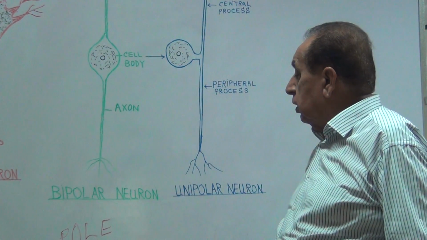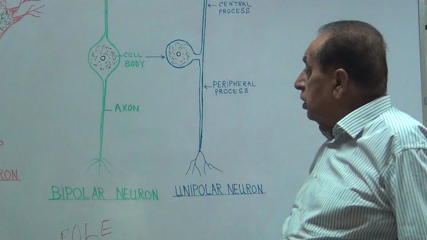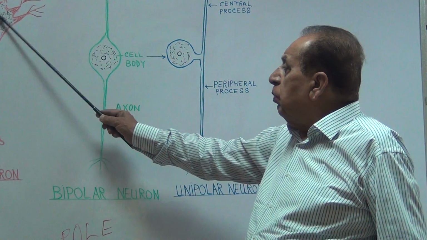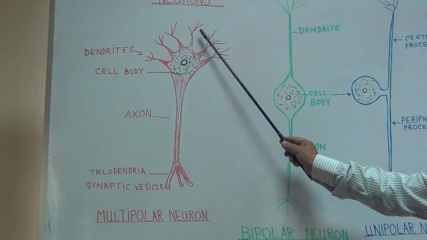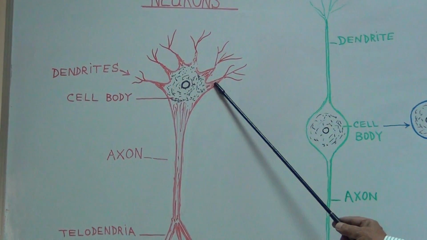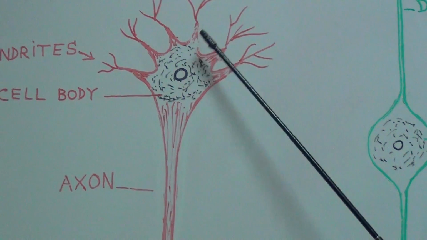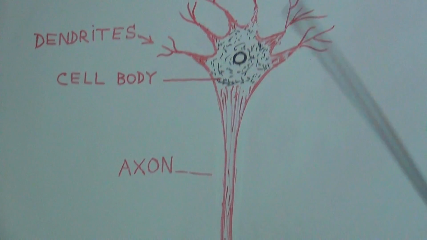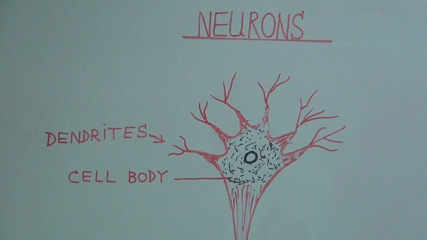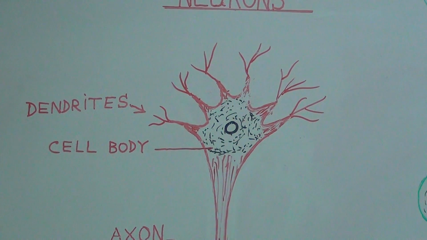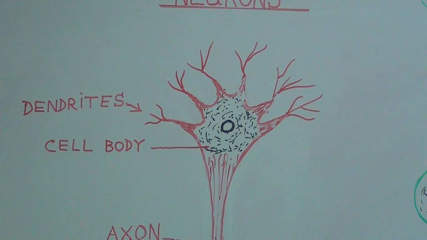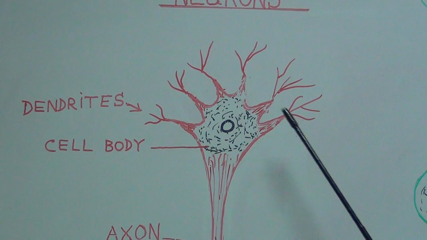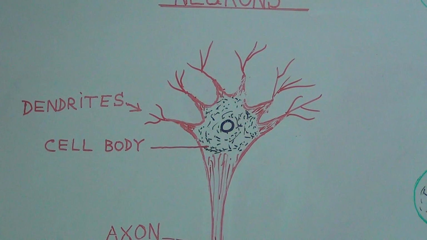One is when the cell body contains many poles. Now here 1, 2, 3, 4, 5, 6, all these poles, there is more than one pole. So this type of neuron which contains more than one pole is called the multipolar neuron.